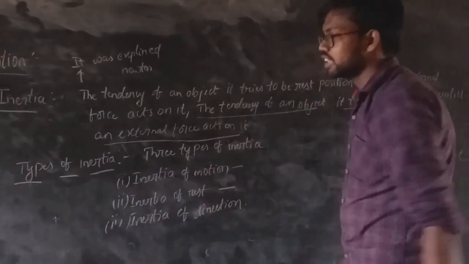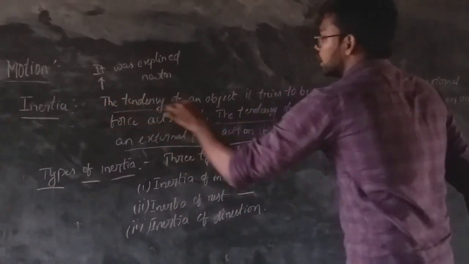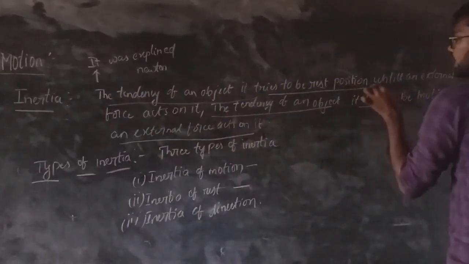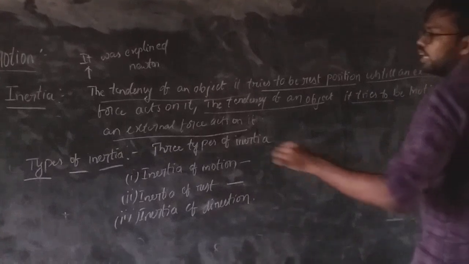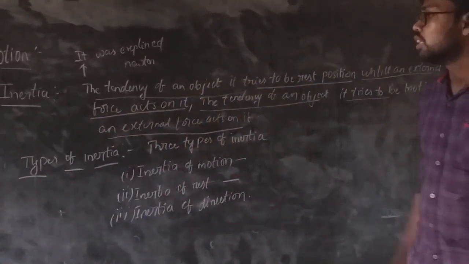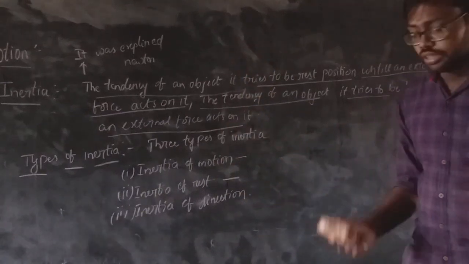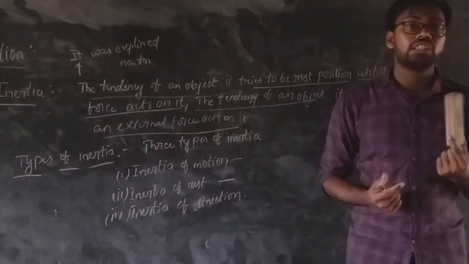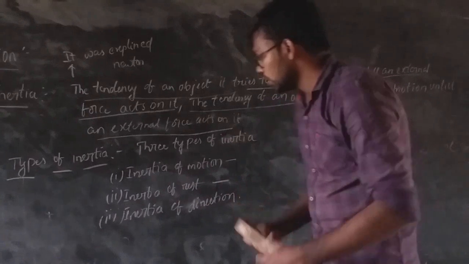Now coming to inertia of rest, same: the tendency of an object to try to be at rest until an external force acts on it. This is the definition of inertia of rest. I already gave you the example of the duster. This is about inertia of rest.